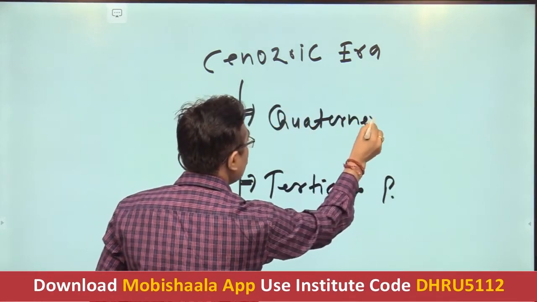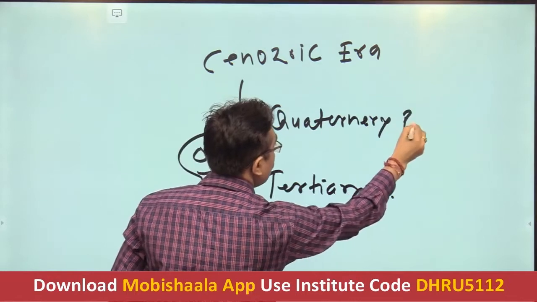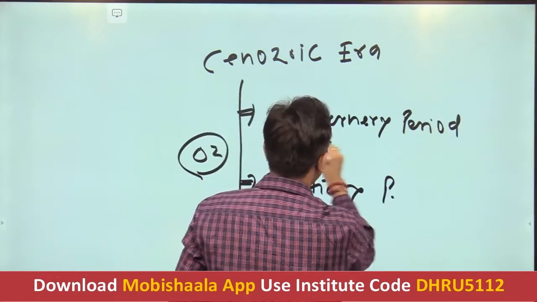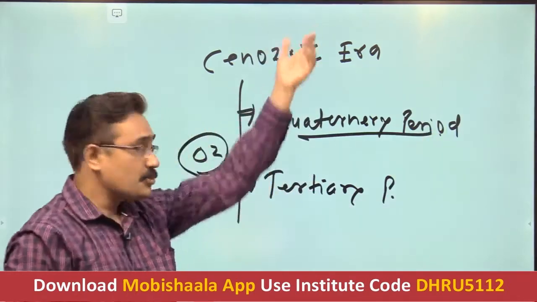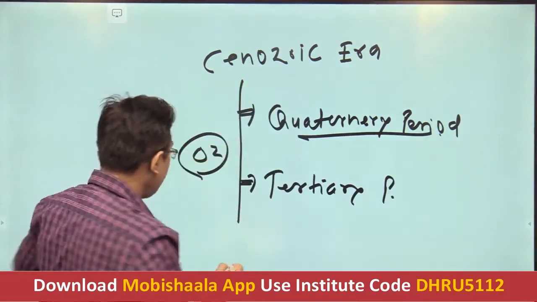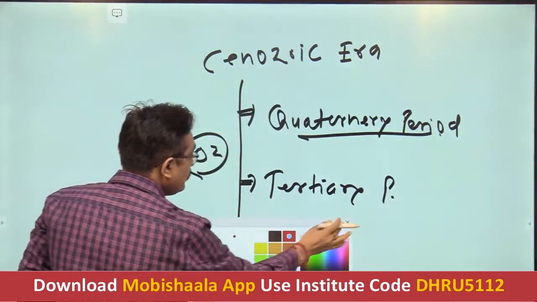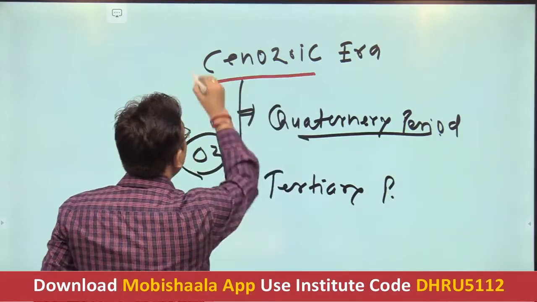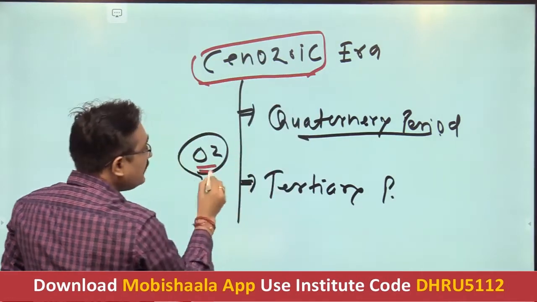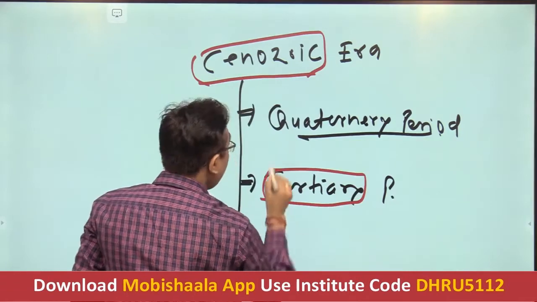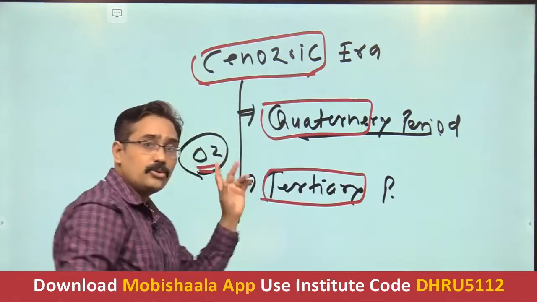Very easy. Getting it? So we have divided this Cenozoic era into how many periods? The Tertiary period and the Quaternary period, into two periods.